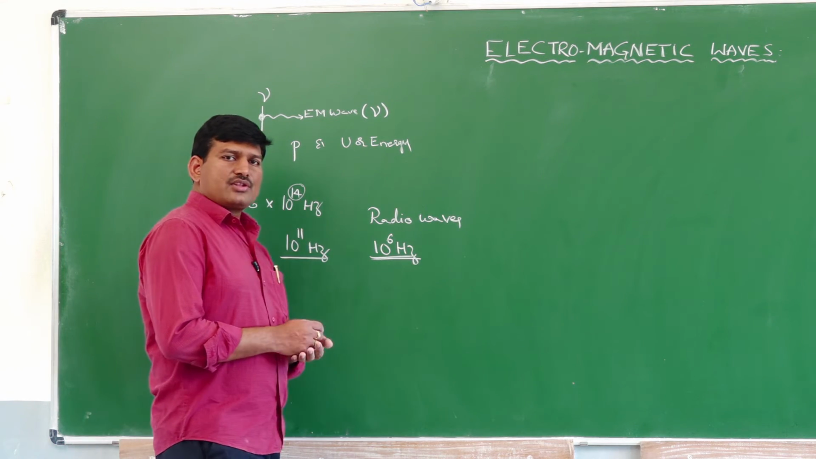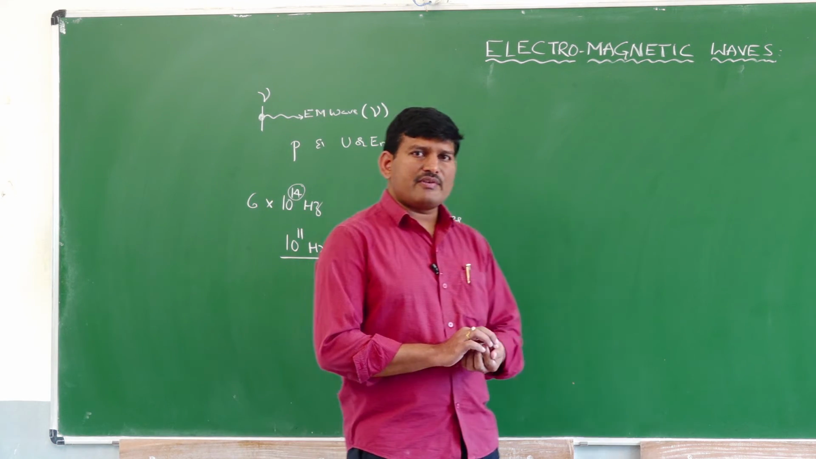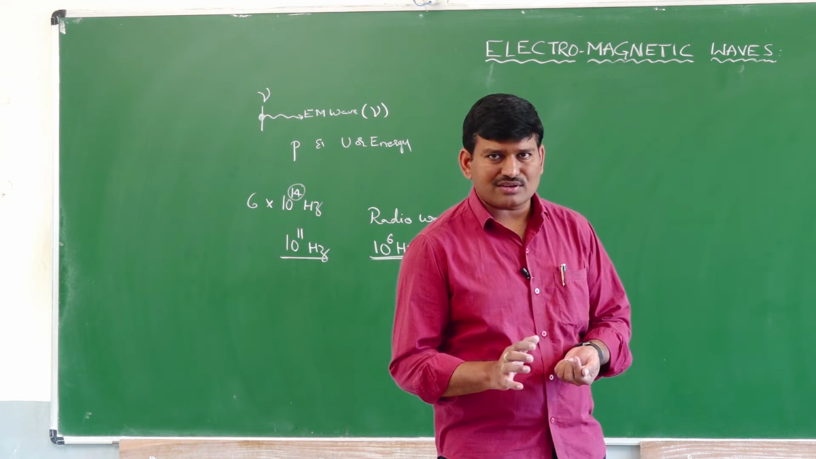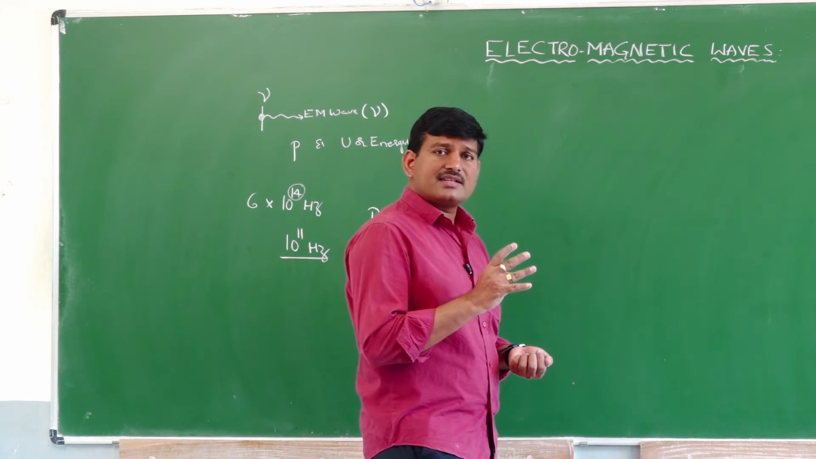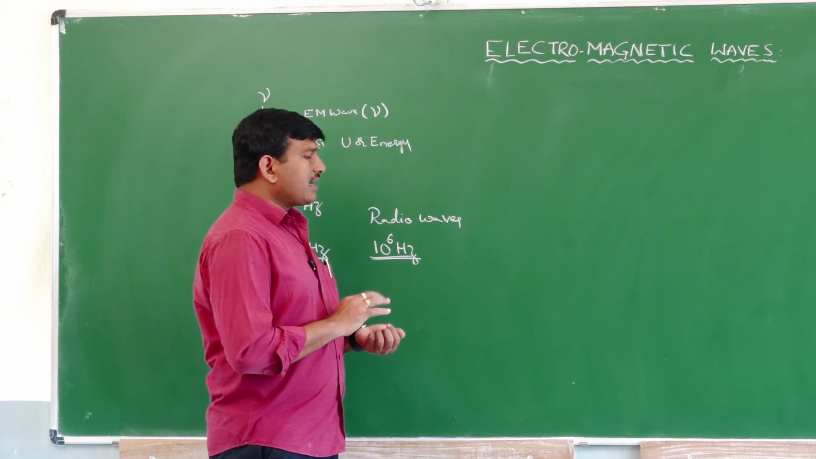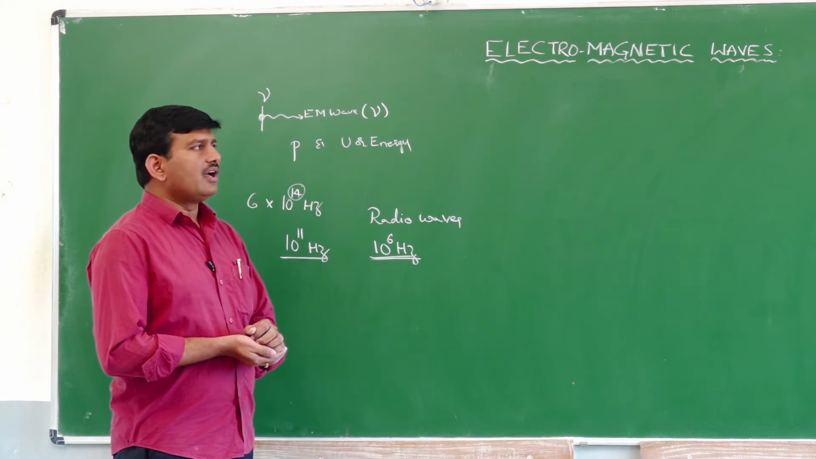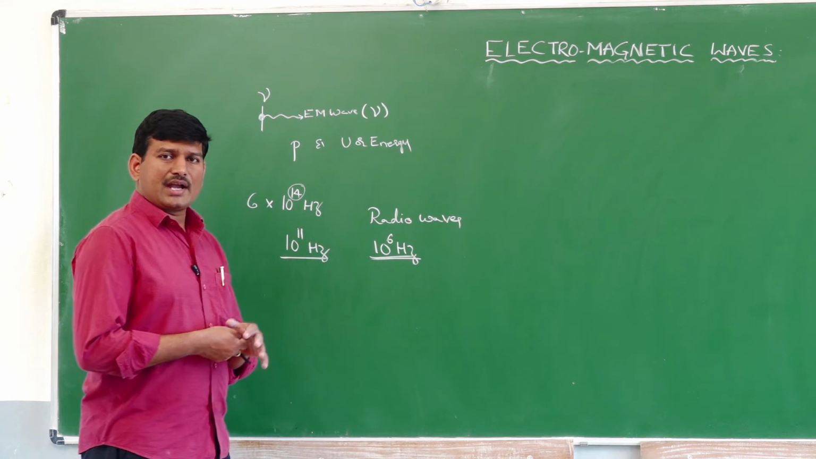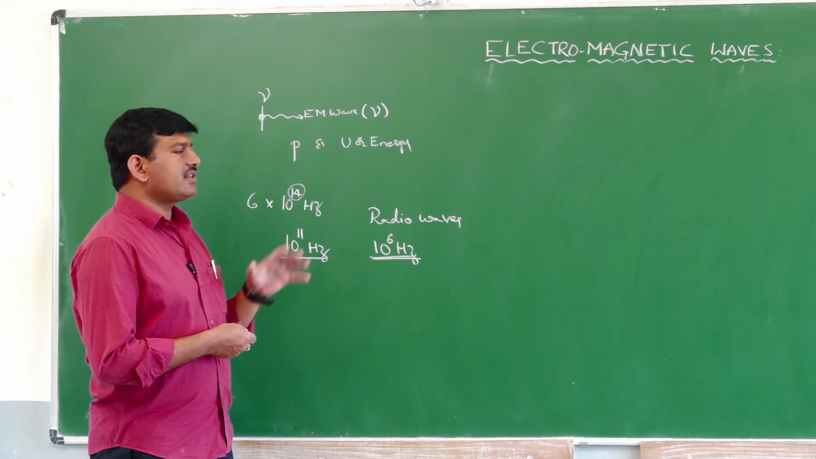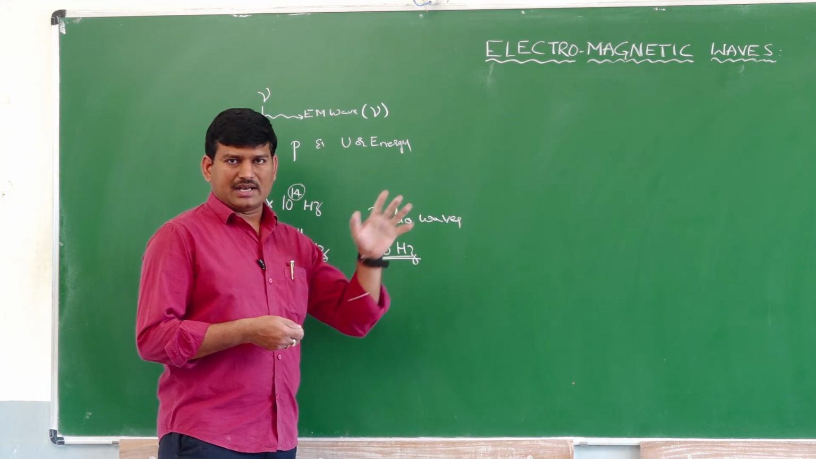Regarding the electromagnetic theory, we have so many waves. We have visible light, UV radiations, gamma rays, X-rays, infrared rays, microwaves and radio waves. These are the different parts of the electromagnetic spectrum. But the first wave that was discovered in the electromagnetic spectrum is visible light.